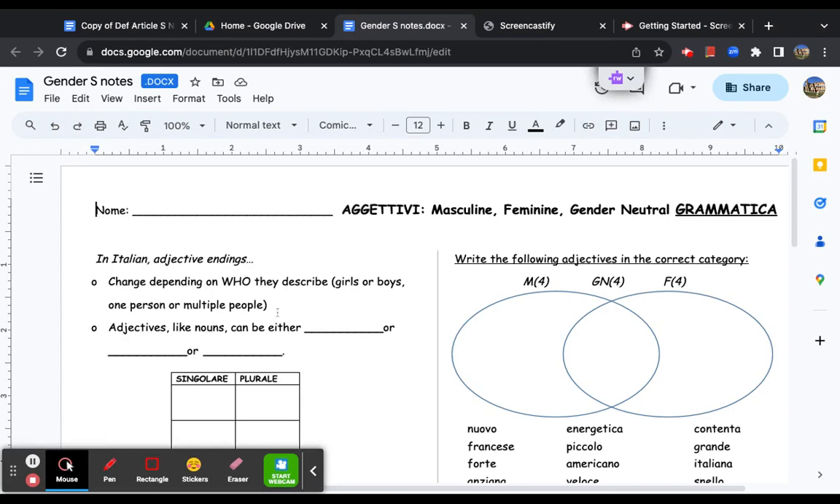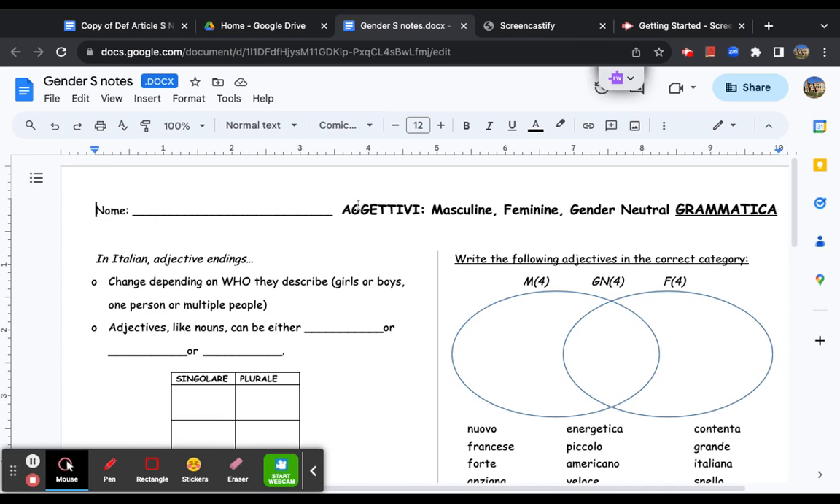Sì, lo so, yes, I know you can't see me, però, however, oggi facciamo le note. Today we're going to do notes per gli aggettivi, adjectives, and gender agreement nella classe di italiano. Voi avete le note, you have your notes nella cartella, in your folder, and this is what they look like.